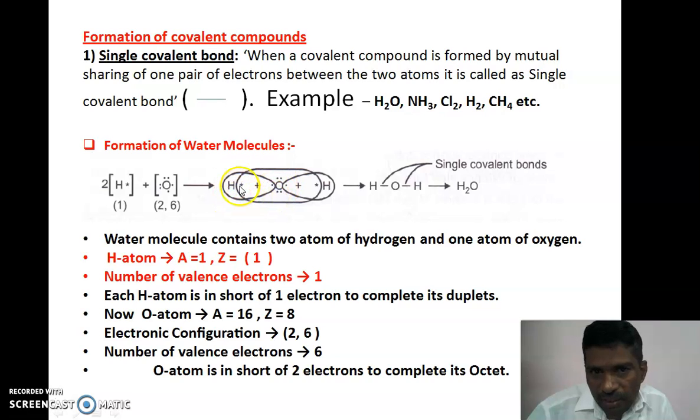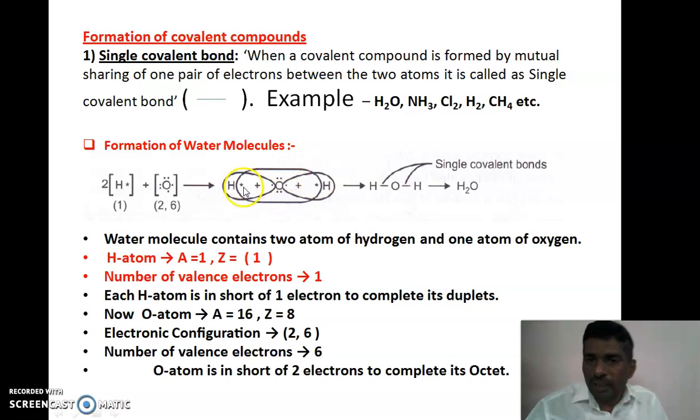This overlapping area is one pair of electrons, which is equally shared by both atoms, and this forms the single covalent bond.